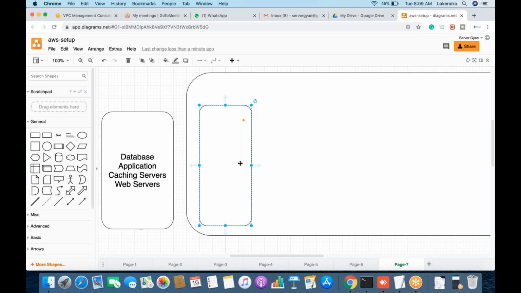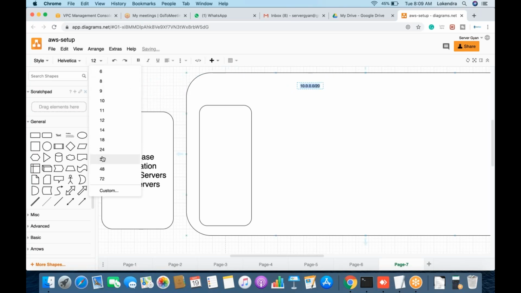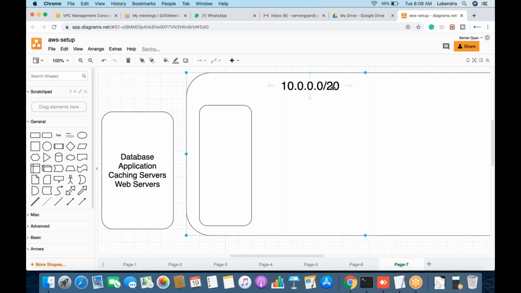First of all, I'm going to tell you the traditional way, how people love to work on this. There is a particular CIDR value, 10.0.0.0/20. This is the default CIDR value which we are going to use for this particular class purpose. Now the particular subnet one we are going to create here. We need to ensure that subnet one is created with 10.0.1.0/24. So this is our subnet one.